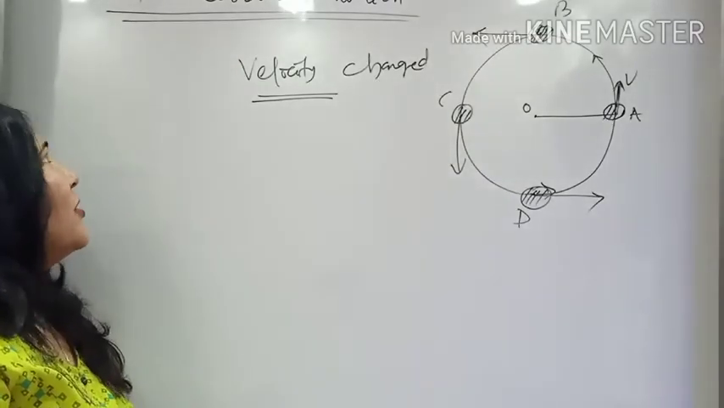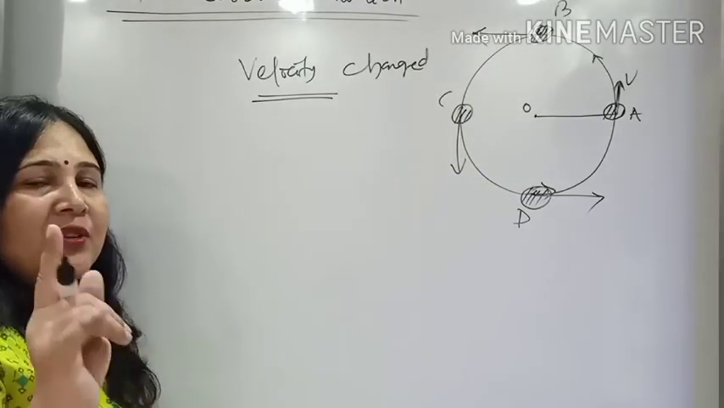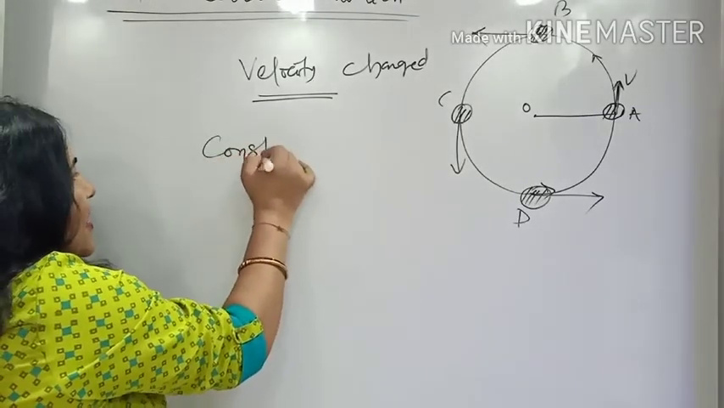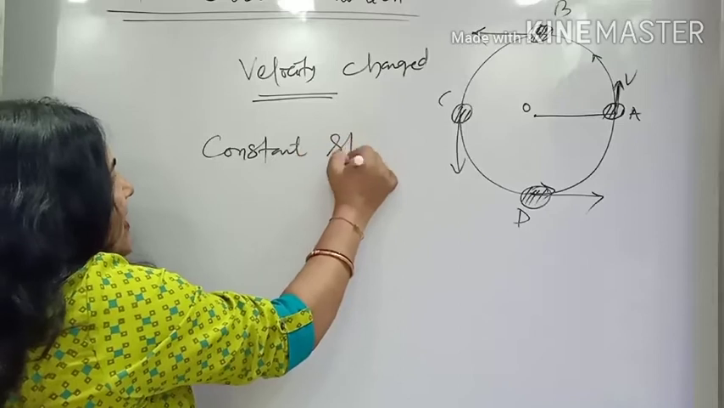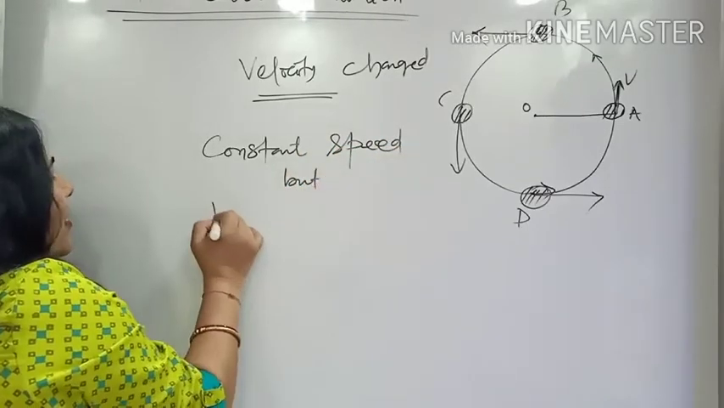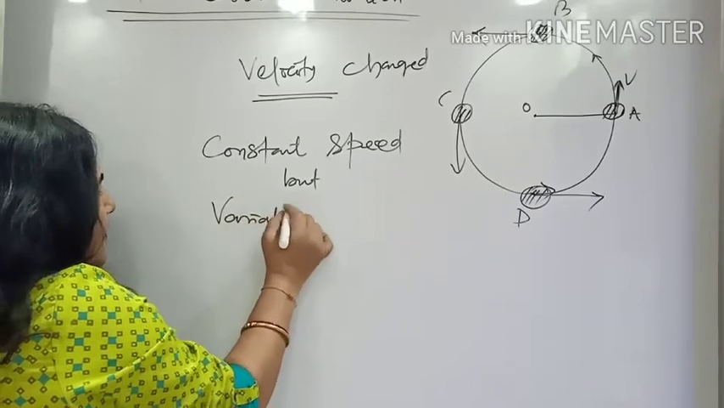So that's why, in the case of uniform circular motion, though the body is moving with a constant speed, which you need to remember, it is moving with a variable velocity.